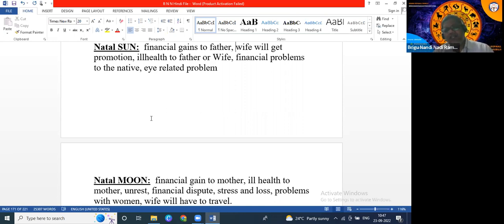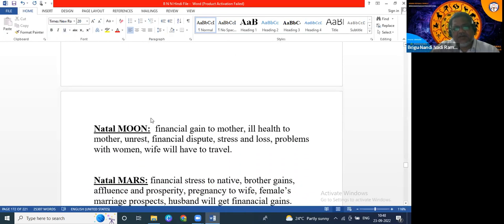So first we have to check the yearly planet, what is going to happen that year, and then we will have to check the monthly planet, when it will take place. So like this we have to check yearly planets and monthly planets. So we should use them in tandem. Both should be observed, both should be considered. Then only we will be able to give good predictions. Okay, this is actually transit Venus.